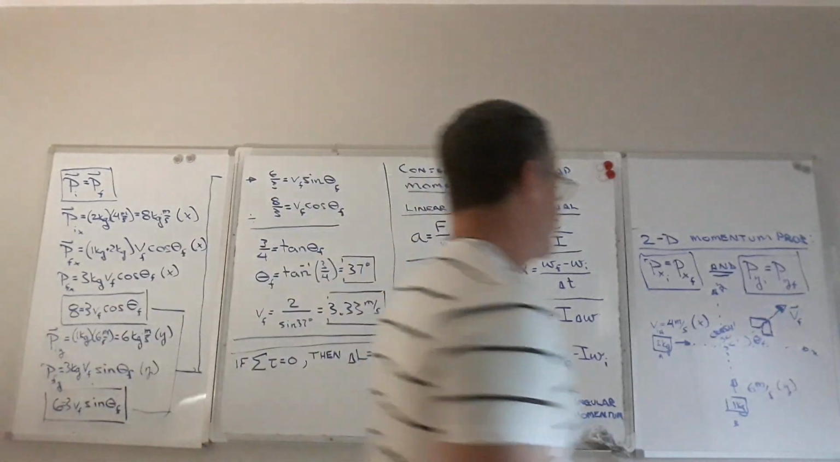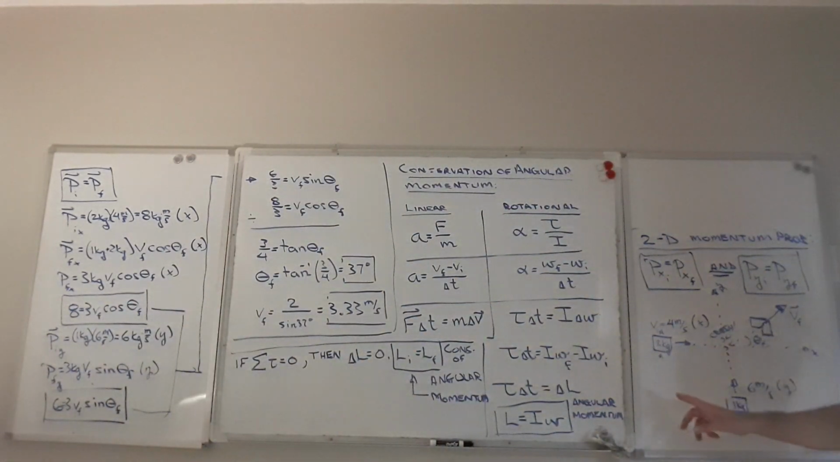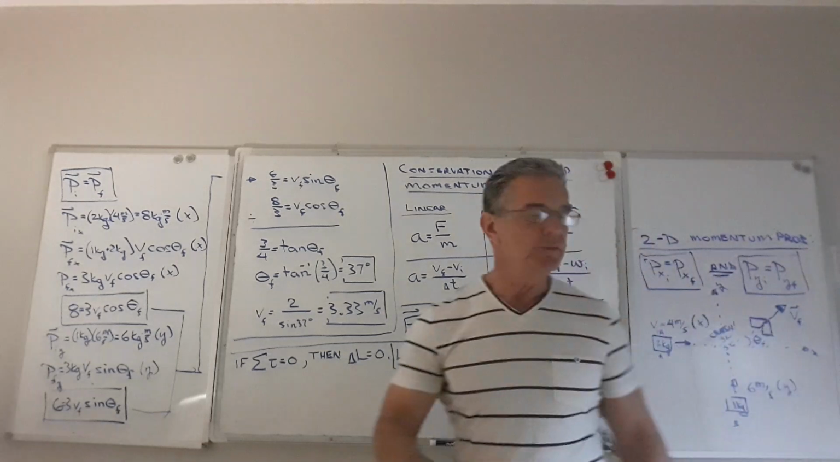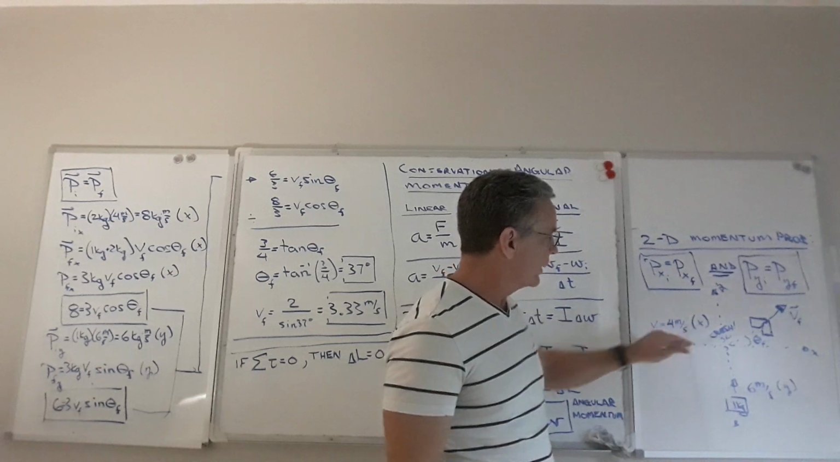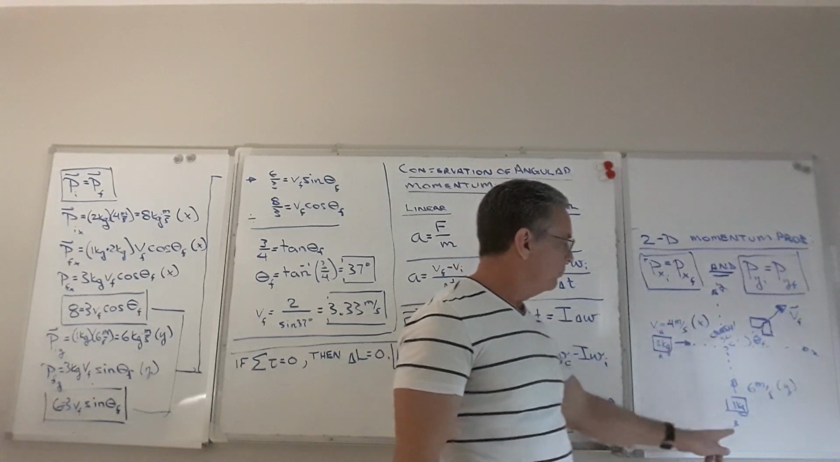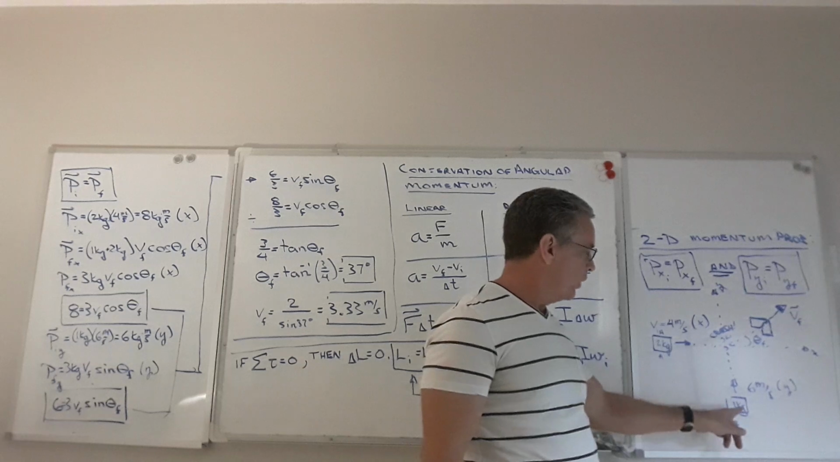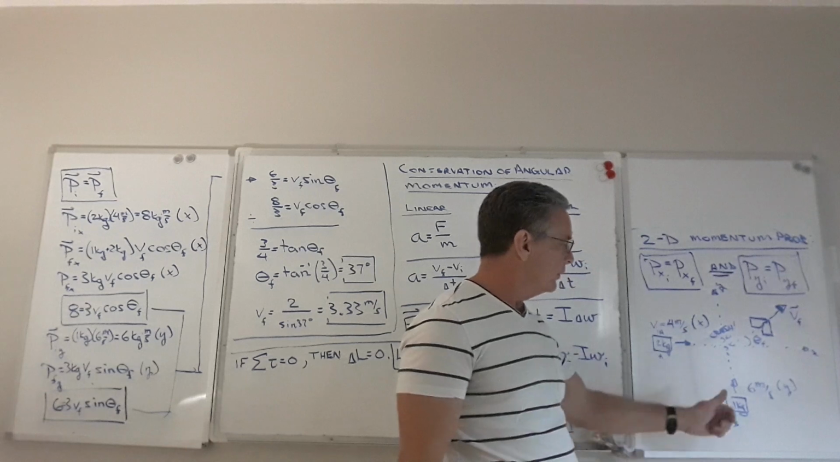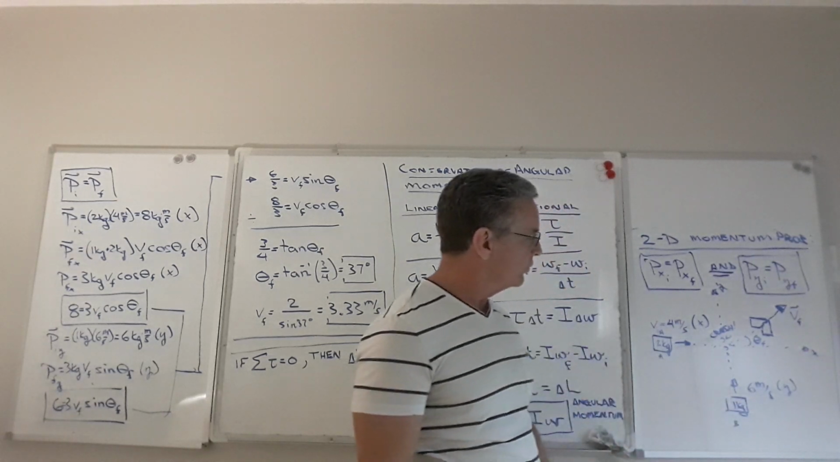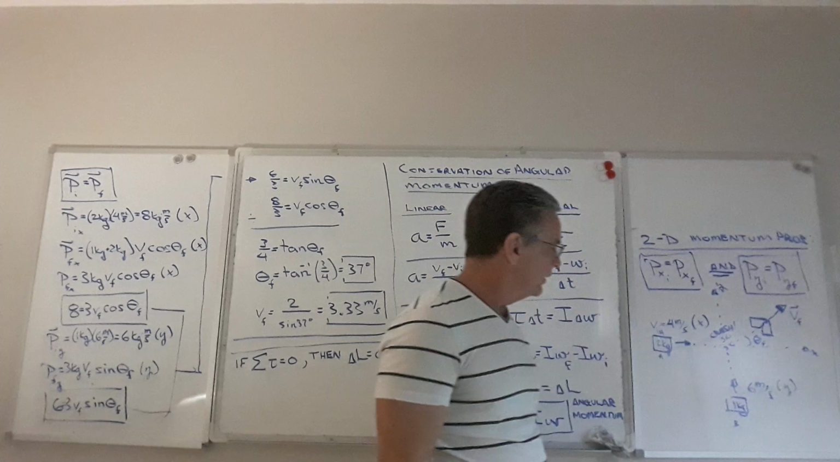All right, I've got 2 blocks that are coming at each other perpendicular. Block A is moving from left to right horizontally. It's got a mass of 2 kilograms, and it's moving at a speed of 4 meters per second in the x direction initially, going this way. Block B is 1 kilogram, half as massive as block A, and it's moving upward vertically at a speed of 6 meters per second in the y direction initially.